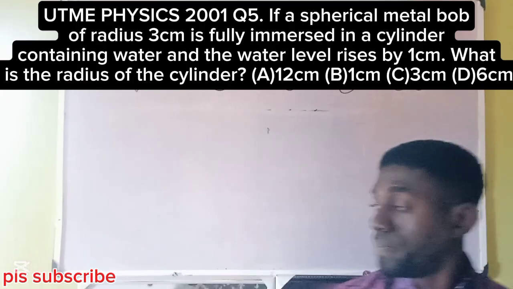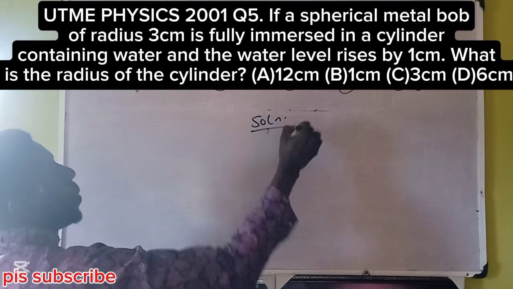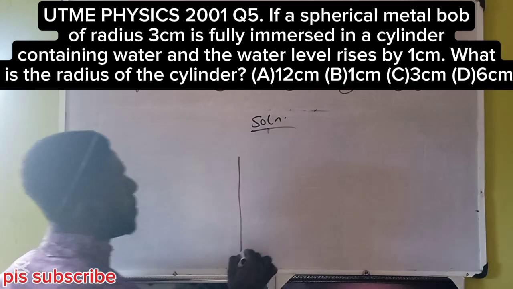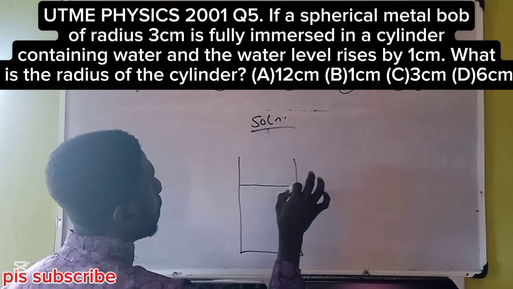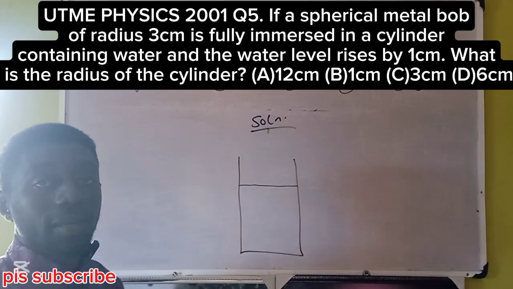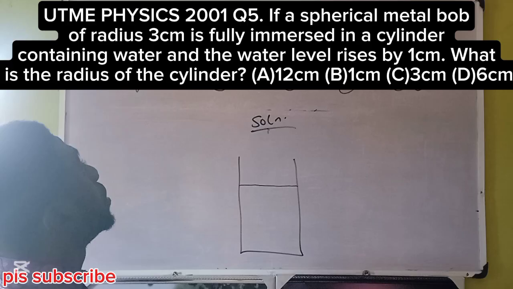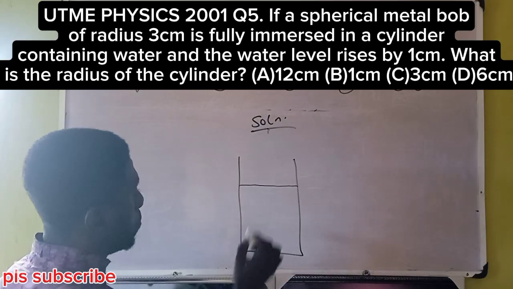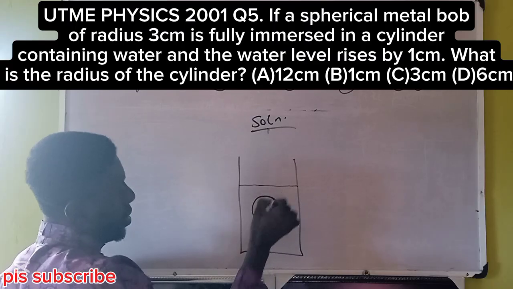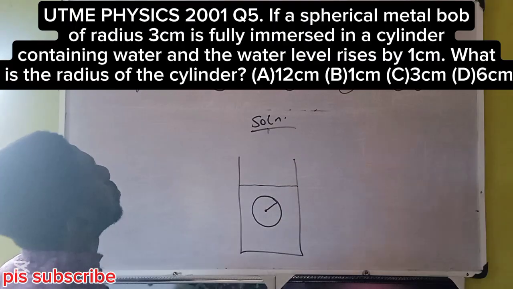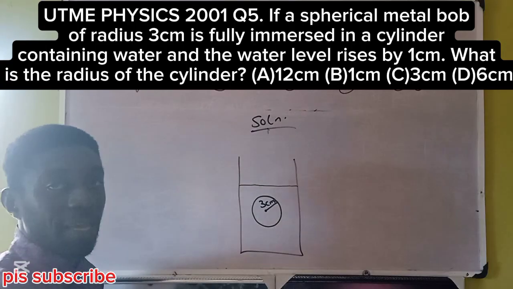Okay, let's see from the board. Solution. The question says cylinder. We'll draw a cylinder, then pour water inside. This is the initial level of the water. Then we get a spherical bulb, then immerse it. Recall the radius of that spherical bulb is 3 cm.